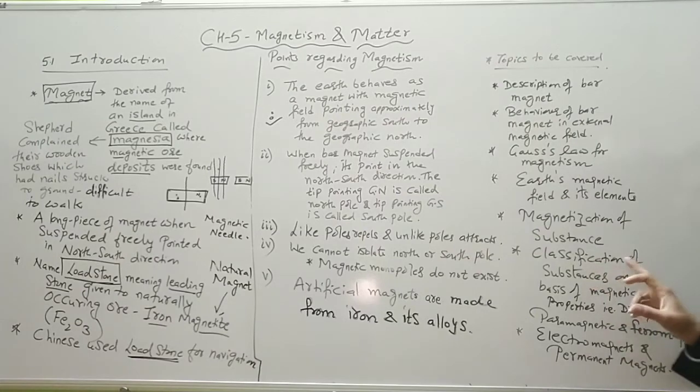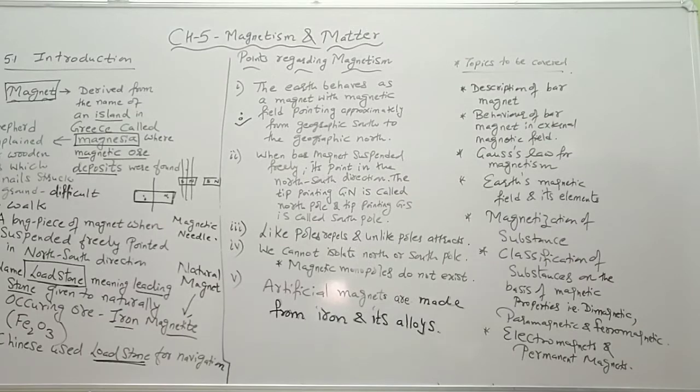Then classification of the substance on the basis of magnetic properties. See, every substance behaves differently when placed in an external magnetic field. So depending upon this, the substances will be classified into three different types: diamagnetic, paramagnetic and ferromagnetic substances. So we will try to understand this classification on the basis of their magnetic properties.